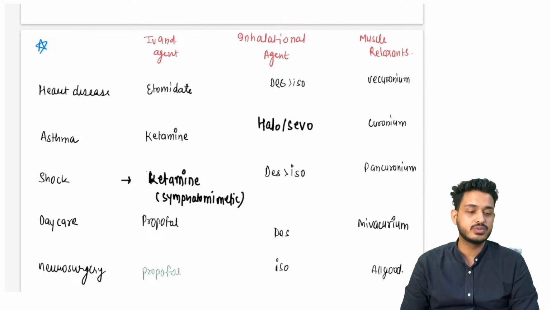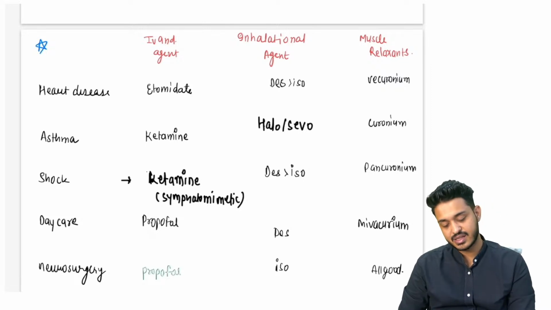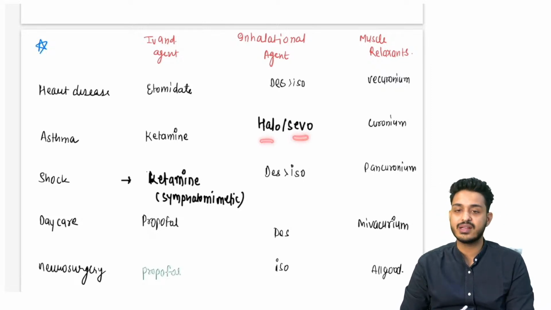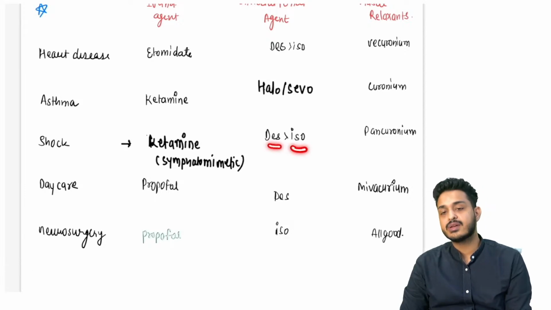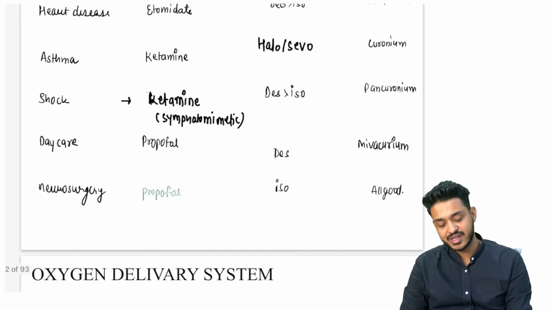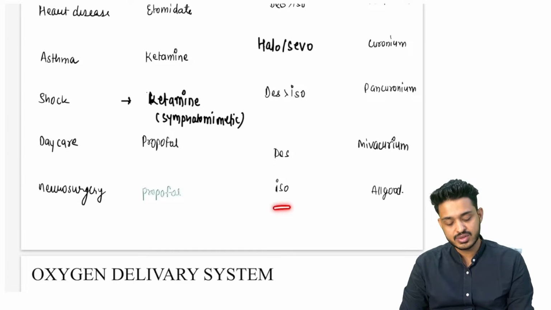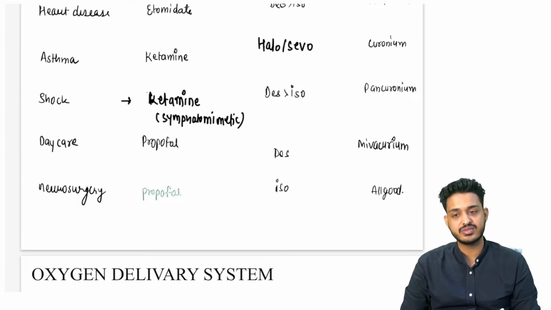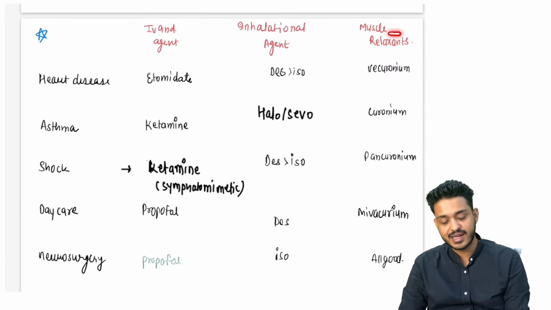अस्थमा पेशेंट, 2 ब्रोंकोडाइलेटर है हमारे पास में. इनहेलेशनल में 4 इंपॉर्टेंट पढ़े थे, हेलो, आइसो, सीवो, डेस, राइट. These are the 2 important ones that we are having. Halo and sevo, both of them are used in asthma, right. शॉक पेशेंट के लिए बेस्ट will be desflurane, then we can also use isoflurane. Day care surgery we can use desflurane for the maintenance agent of choice, and neurosurgery iso is going to be better for the neurosurgeries. What about the muscle relaxants?